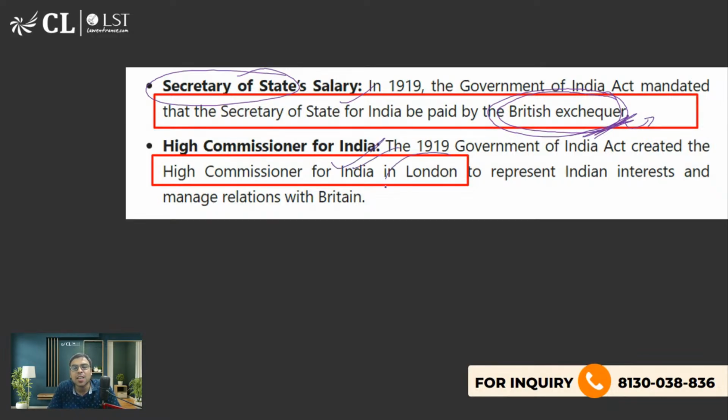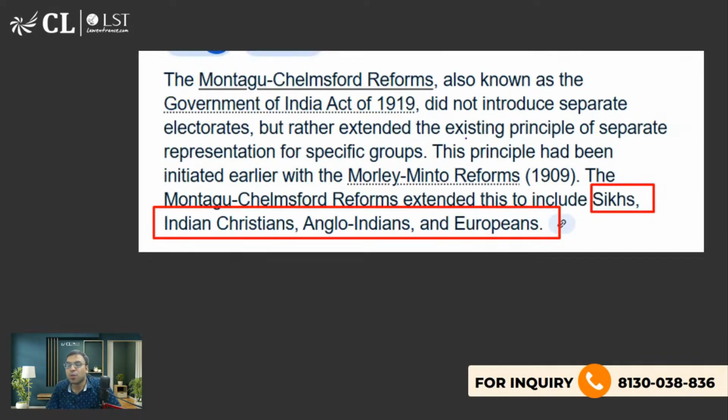फिर इंडियन हाई कमिश्नर टू लंदन was appointed, यानी एक इंडिया का रिप्रेजेंटेटिव होगा लंदन में, who will represent Indian interest. ठीक है, so Indian High Commissioner भी अपॉइंट किया गया था 1919 वाले लॉ में. ठीक है, Montagu Chelmsford Reform, that you can go and raise your concern. I mean, an Indian officer or Indian ambassador, you can say, he or she can raise the concern about Indians in England.